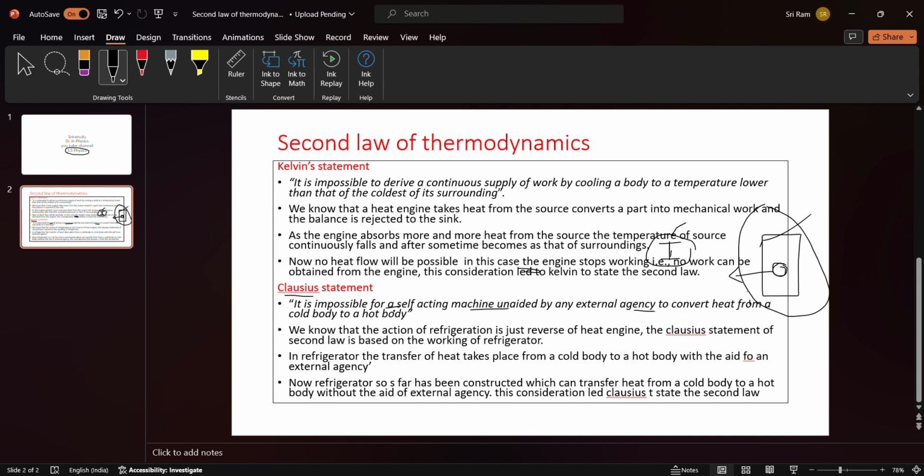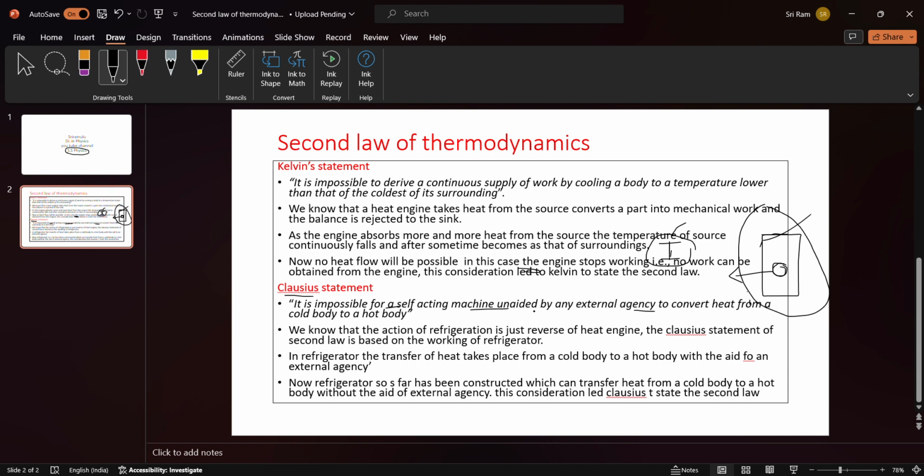That means not possible. A self-acting machine means, suppose a refrigerator is a machine. If it wants to work, current is required, so it is not self-acting. If it works without current, that is self-acting.